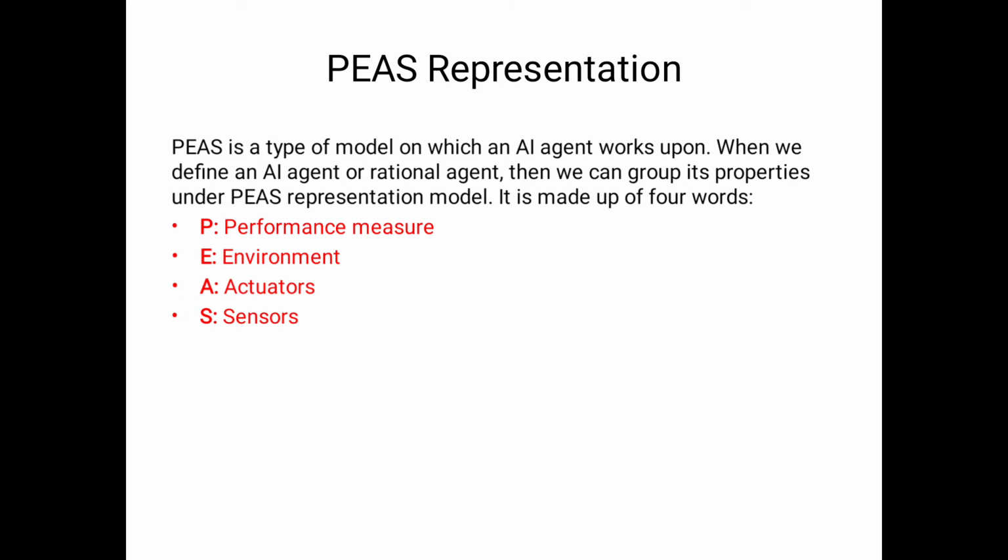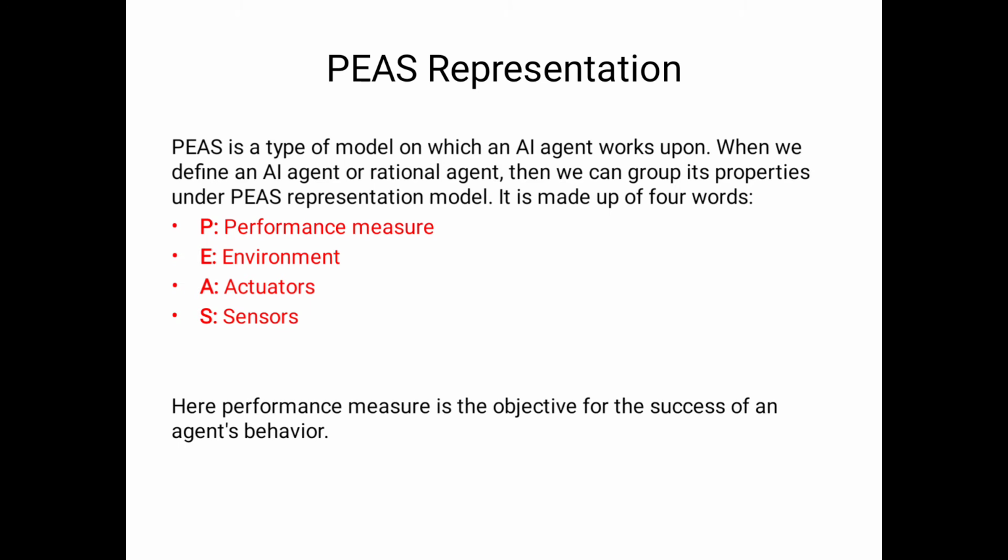Capital P stands for performance measure, E stands for environment, A stands for actuators, S stands for sensors. Now we are at the stage of being ready to think about building rational agents. So definitely we will keep these four points in mind. Please remember, my dear students, at the time of thinking about building rational agents, remember those four points. What is the performance measure? The meaning of performance measure is what the success rate is.